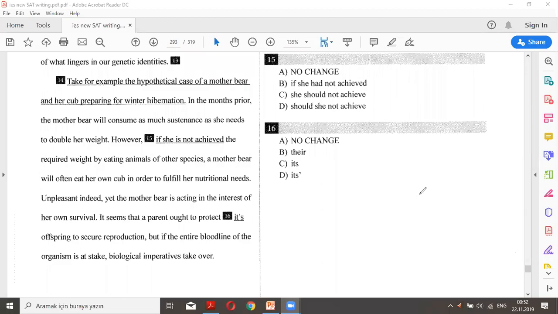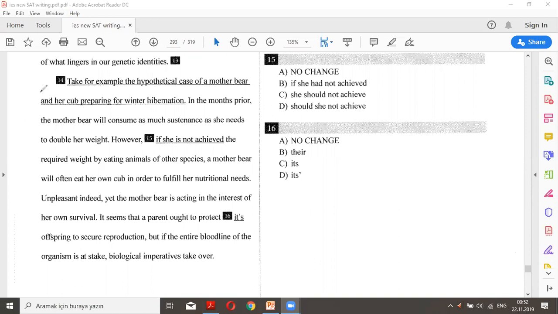Hi everyone. Today I received a very interesting kind of question that I'd like to share with you. We are tackling this paragraph here, and it has two mistakes, taking into consideration that question 14 has no change. We are focusing more on 15. Let's try to read that one slowly to get into the core of that mistake.